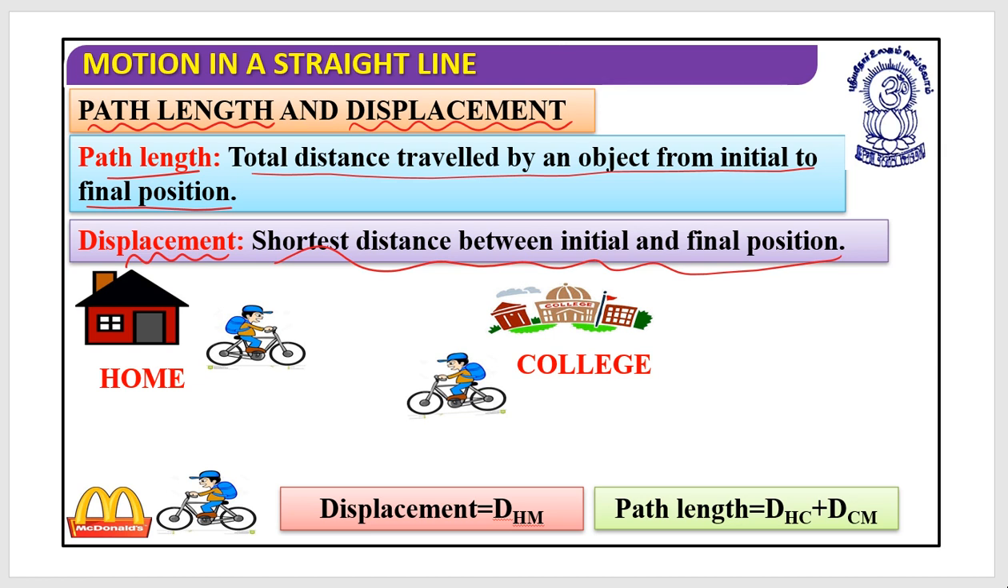Now let's look at one example. Suppose initially you were at home, then you go to the college, and from the college you move to the McDonald's.